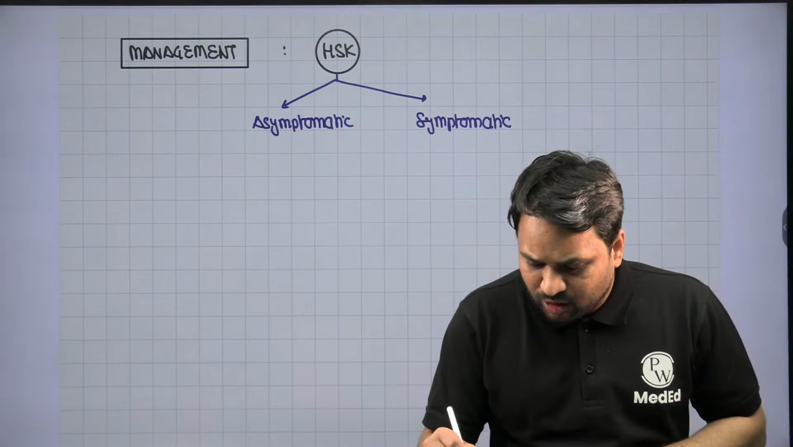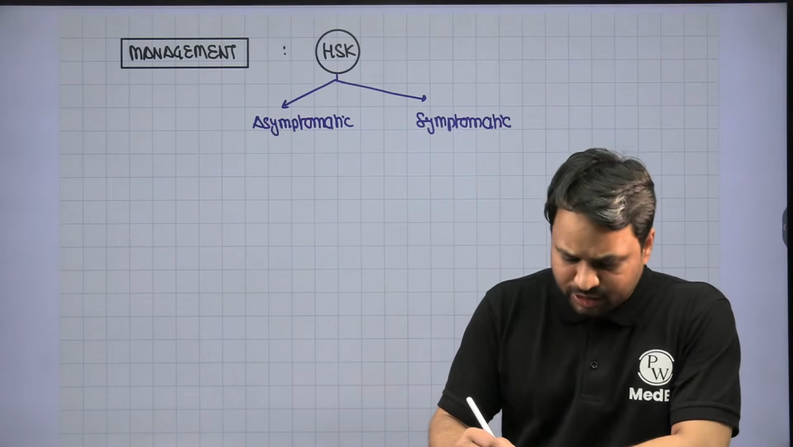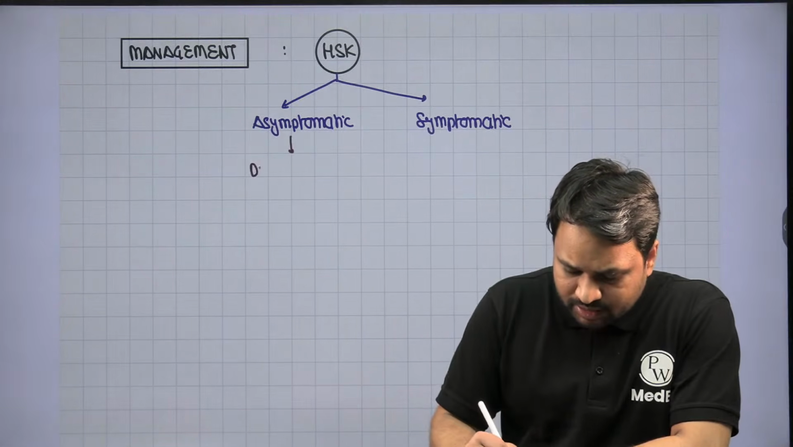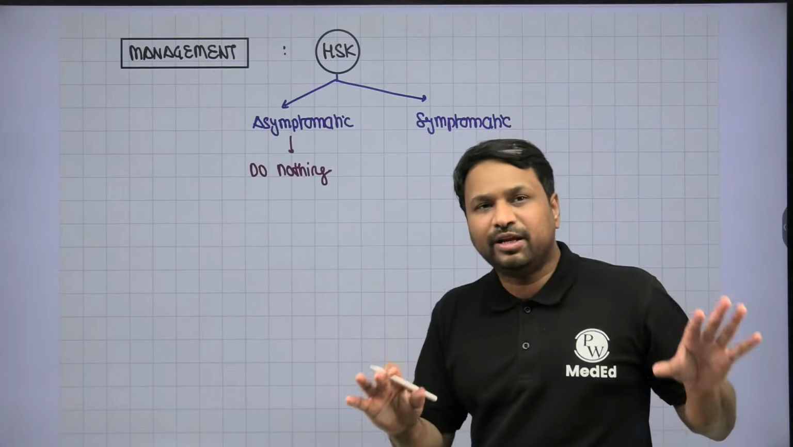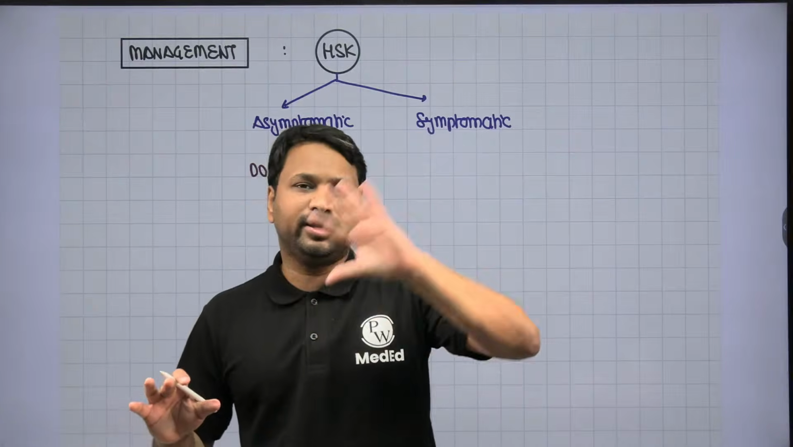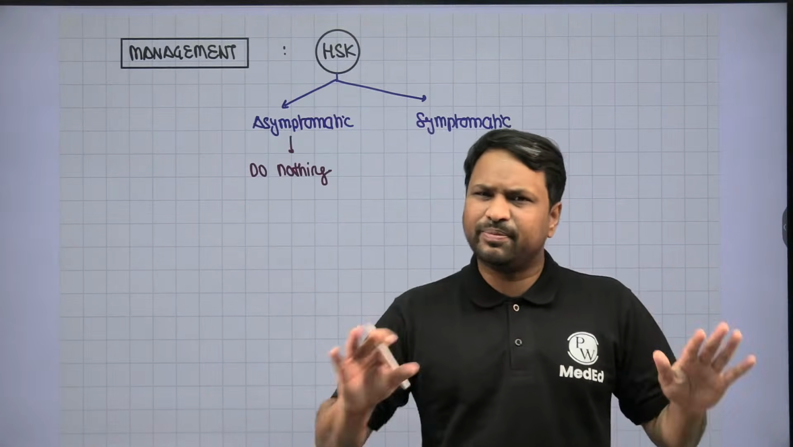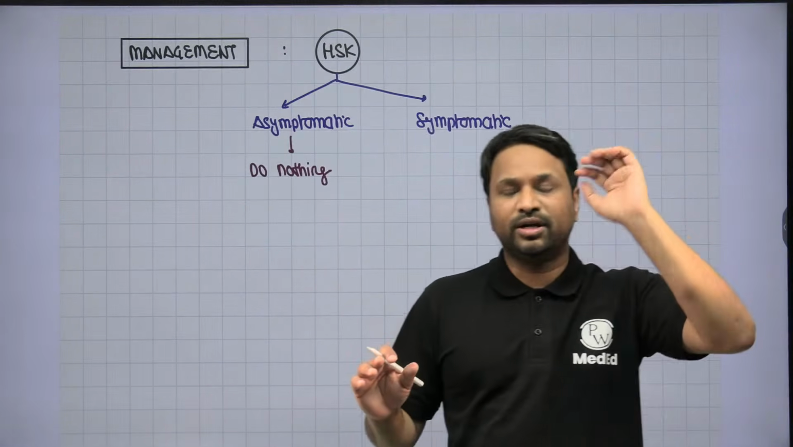Now, if it's an asymptomatic horseshoe kidney, you don't need to do anything. Just leave the patient on his own. So here the answer is going to be do nothing. You don't need to give any precaution. You don't need to ask him to do anything or take any other sorts of precaution. Do not try to interfere much.